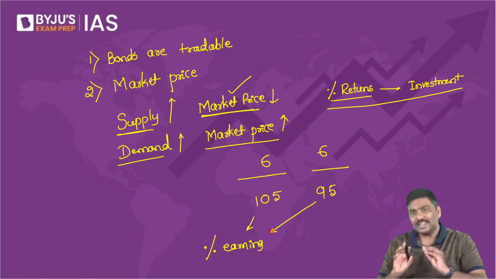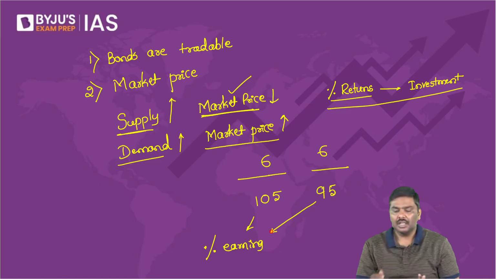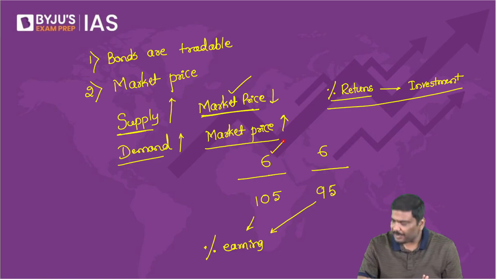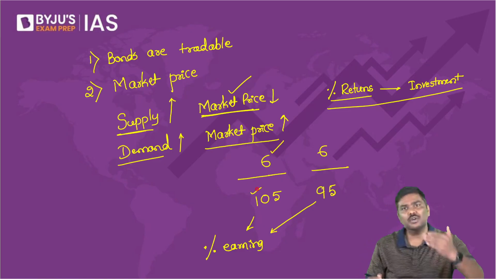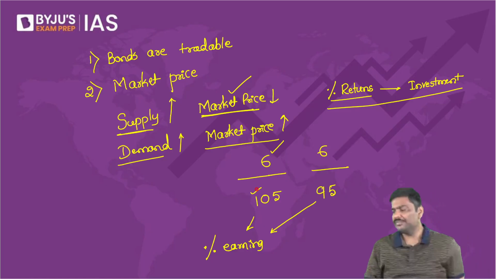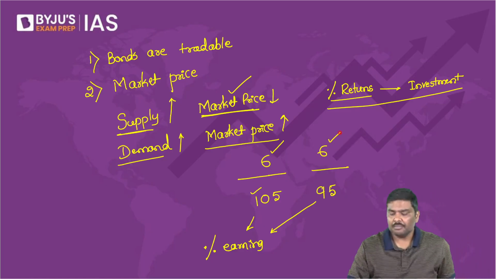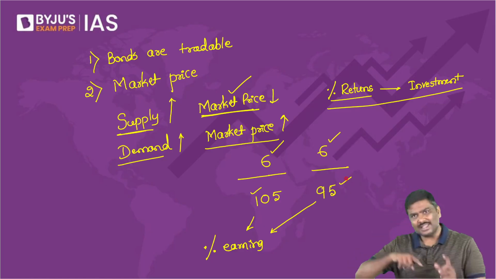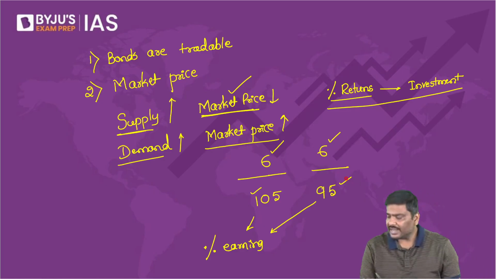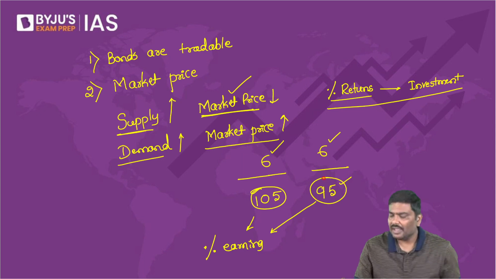Please understand the logic behind it. Why I'm writing all of this, please understand the logic behind it. You are earning 6 rupees by investing 105 rupees in one example. You are earning 6 rupees by investing 95 rupees in the second example. Now, can I simply say 105 rupees, 95 rupees is market price?